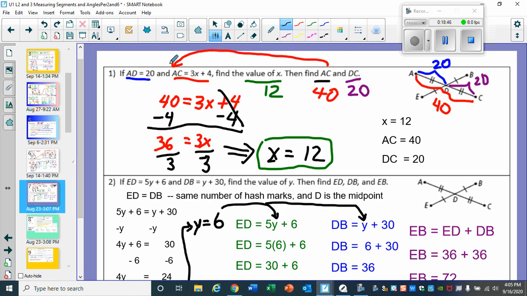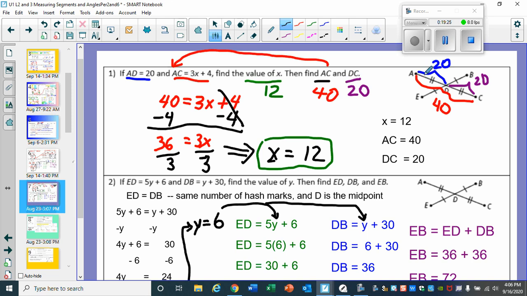All right. Now we did this first one in class. AD is 20. AC is 34. Find the value of x, and find AC and DC. Well, look at your diagram. They said AD was 20 since this point D is bisecting this segment. Then what you do next is 20 for AD. Now they tell us to find x if AC, DC.